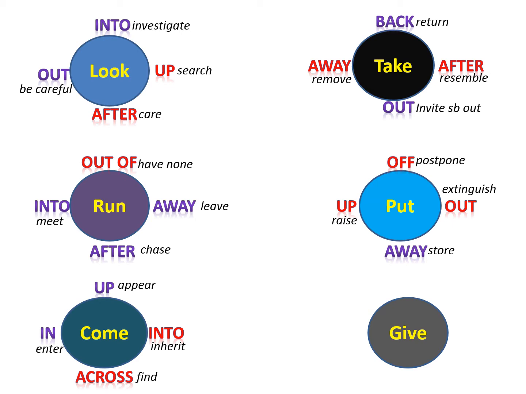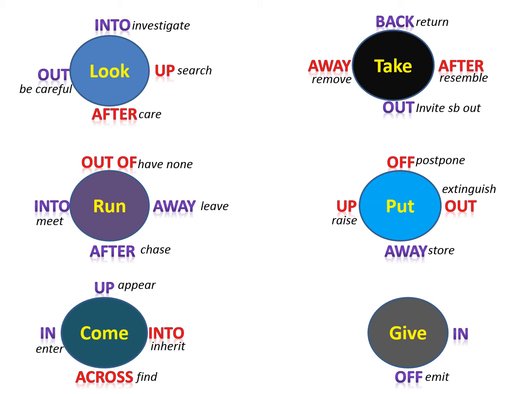Phrasal verbs with the verb give. We can have, for example, give off. When something gives off, it emits or produces a smell or a heat or light or gas, etc. For example, you say that radiator doesn't give off much heat.